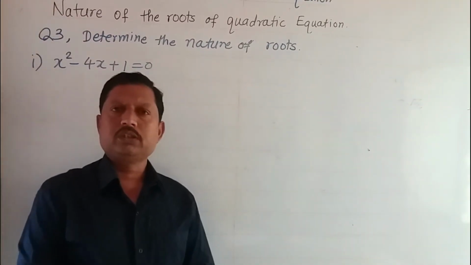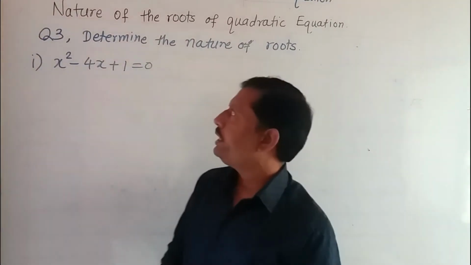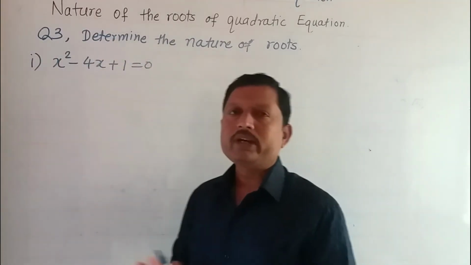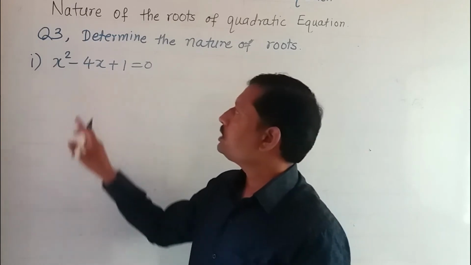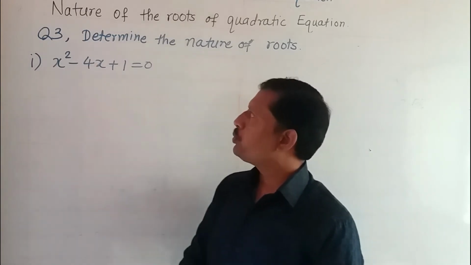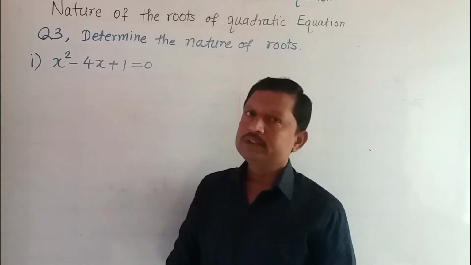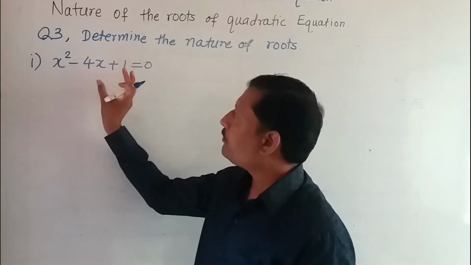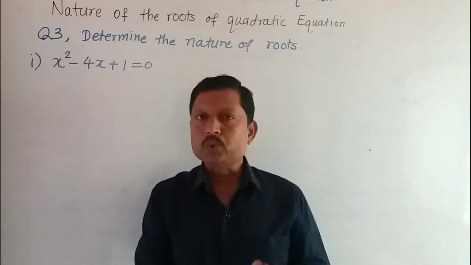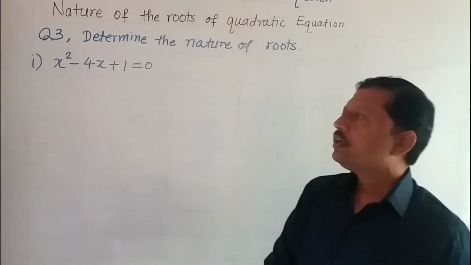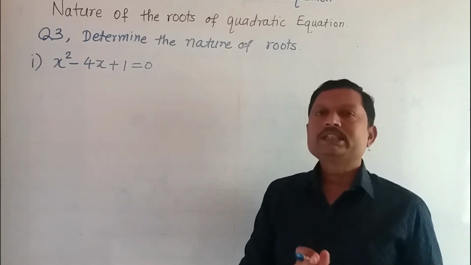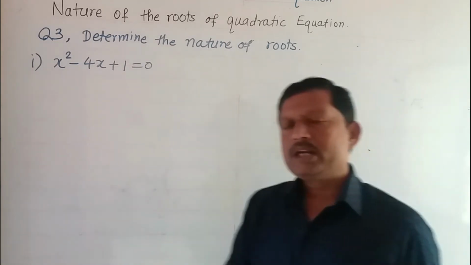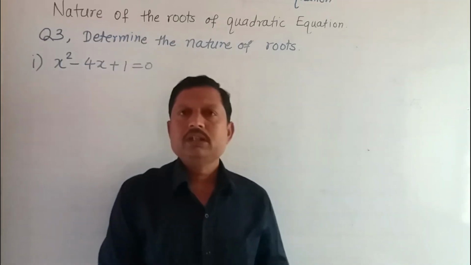Now the third question from this problem set is like this. Determine the nature of the roots of the following quadratic equation. The first equation is x square minus 4x plus 1 is equal to 0. We have to decide the nature of the roots. How can we decide from the value of the discriminant? b square minus 4ac is called the discriminant.